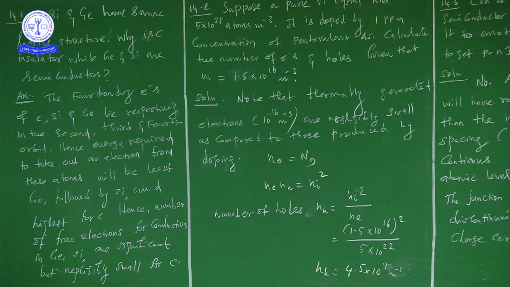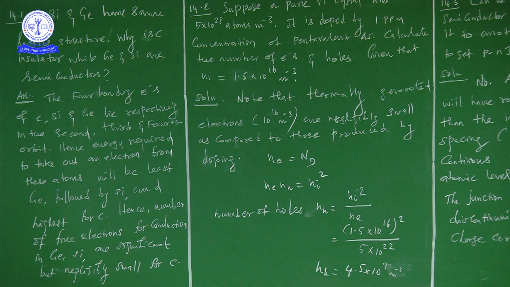Already we have pure semiconductors like germanium and silicon, right? So why are we going to dope? To increase the charge carriers in millions, right? So when we increase the number of charge carriers, the conductivity is high. That is the purpose of doping. That is the purpose of extrinsic semiconductors. So whatever number they have given is very small, negligibly small when compared to that produced by doping.